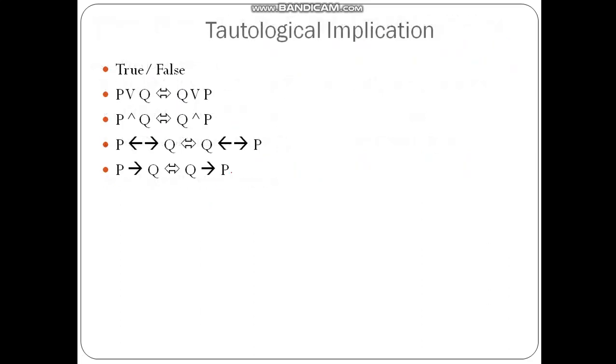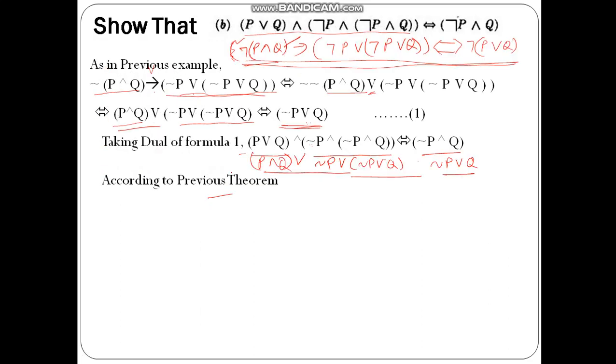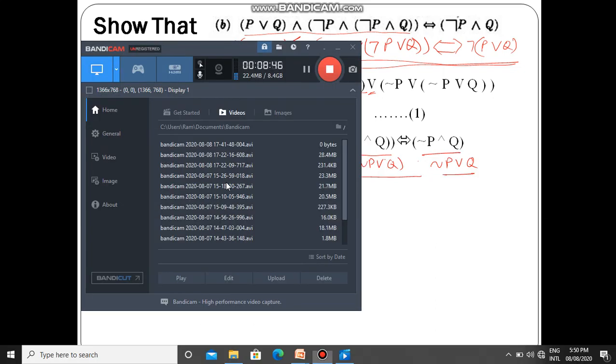So that's how we have solved this particular formula by using the duality law.